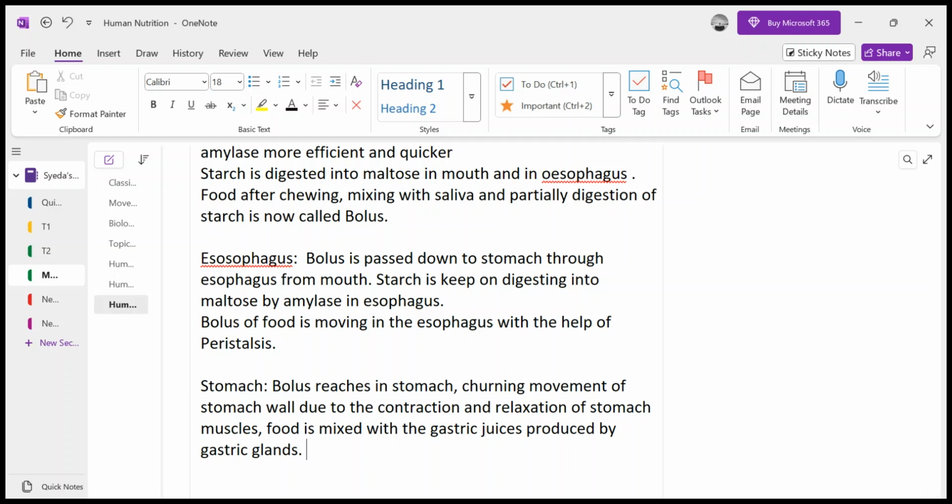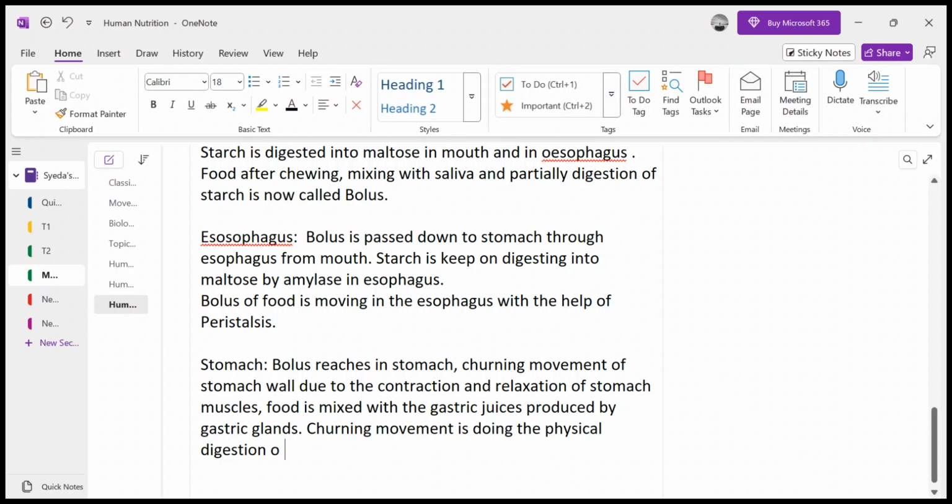First of all, let me tell you the purpose of this churning movement of the stomach wall. First, it is mixing the food with the gastric juices present in the stomach. And secondly, this churning movement is doing the physical digestion, the further processing of food. Sometimes we do not chew or grind the food well with our teeth, so the surface area of food has not been increased, and the food has not been broken down or crushed into very small pieces.